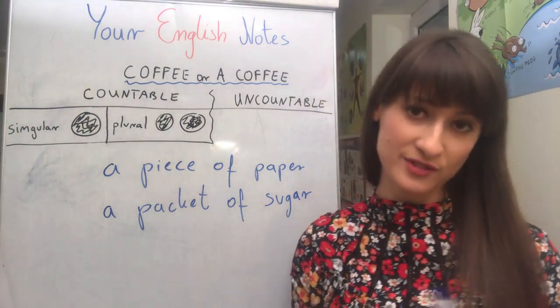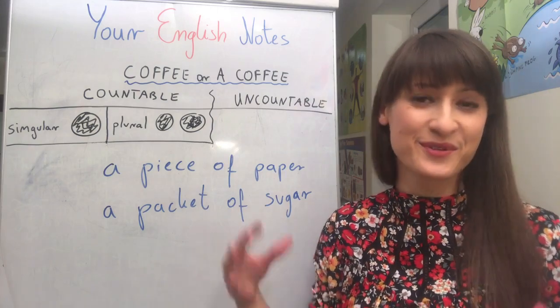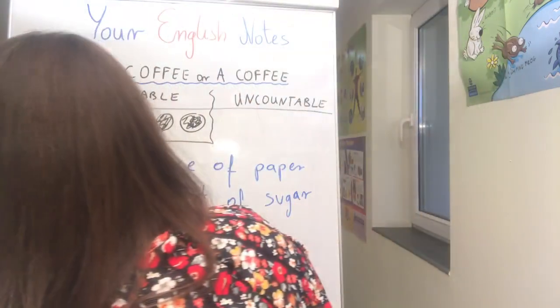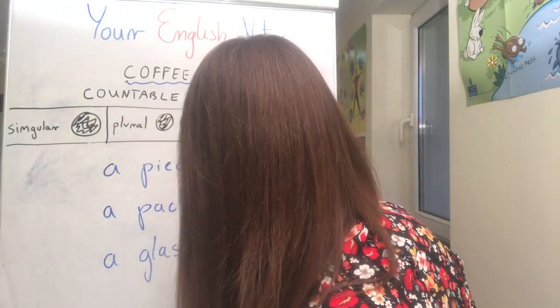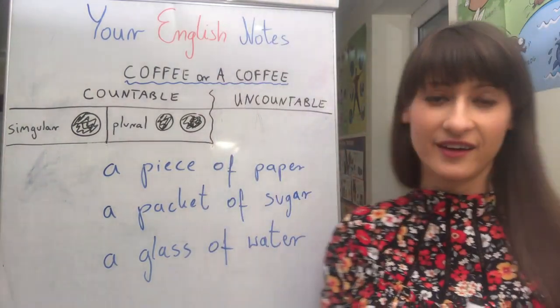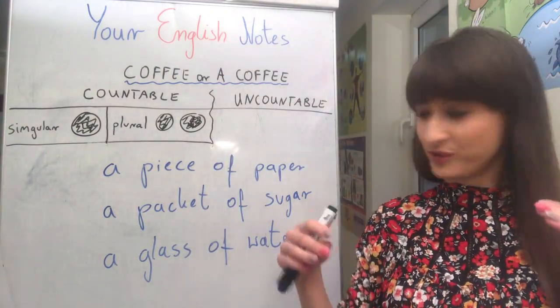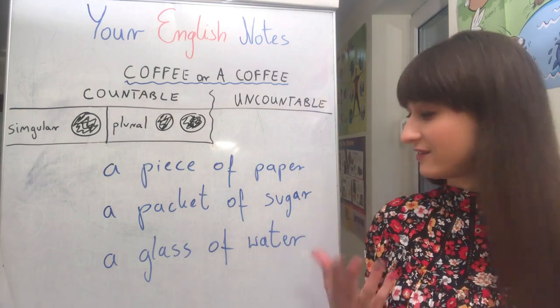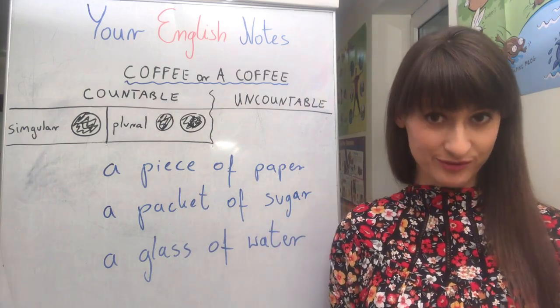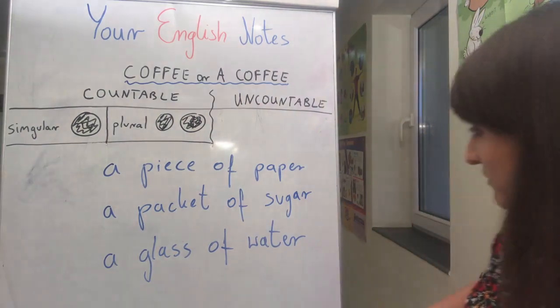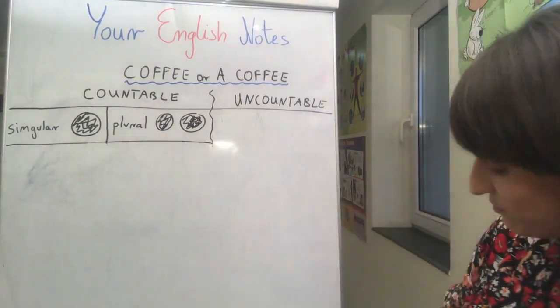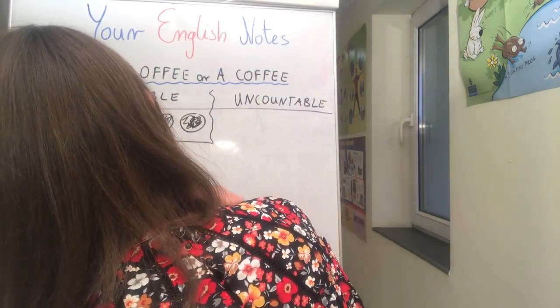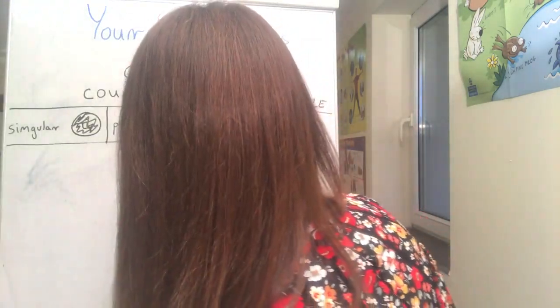When it comes to liquids, we can also pack them, put them somewhere, yes? So we can say that we've got a glass of water, okay? A glass of water, for example. So we put water in a glass and we've made it countable. Okay. So now I will draw you one more thing. I try because I can't draw very well, but I hope you're understanding, students. Okay. Oh, okay. It will be a girl.